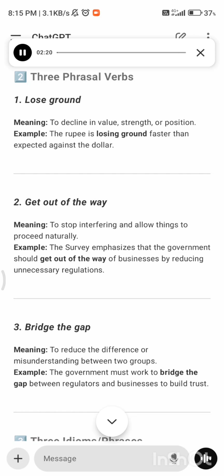Bridge the gap, meaning to reduce the difference or misunderstanding between two groups. The government must work to bridge the gap between regulators and businesses to build trust.